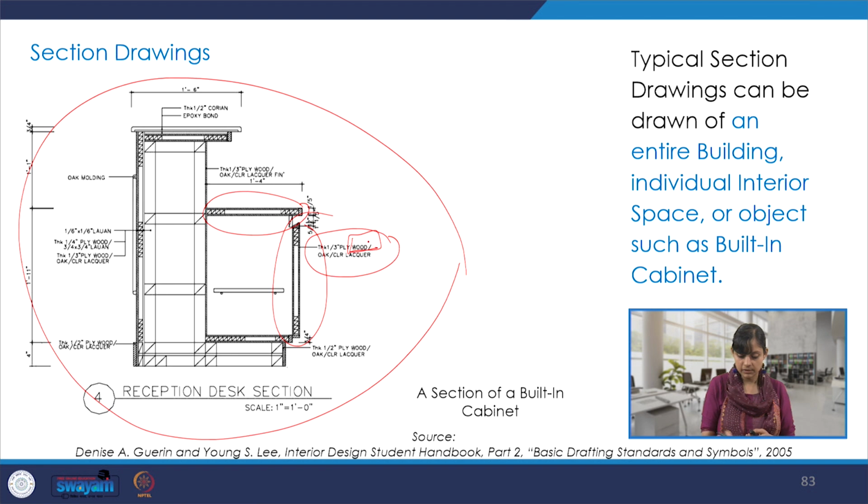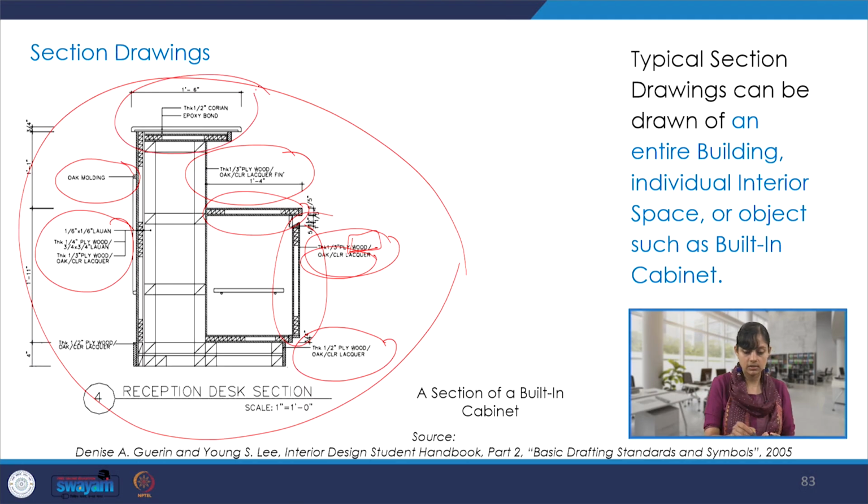materials, like this is a plywood. Does it have a lacquer finish or not? Does it have a varnish? And what is its thickness, if there is a particular make that we have followed, or a standard size from the market that we have taken. If there is a molding, let's say of oak or any other timber, all of those details go on an interior design drawing. Whether this material is Corian or granite, is there an epoxy bond over there, or some kind of another adhesive, or a resin that has been used. So we have to put all those in place in a lot of detail actually.